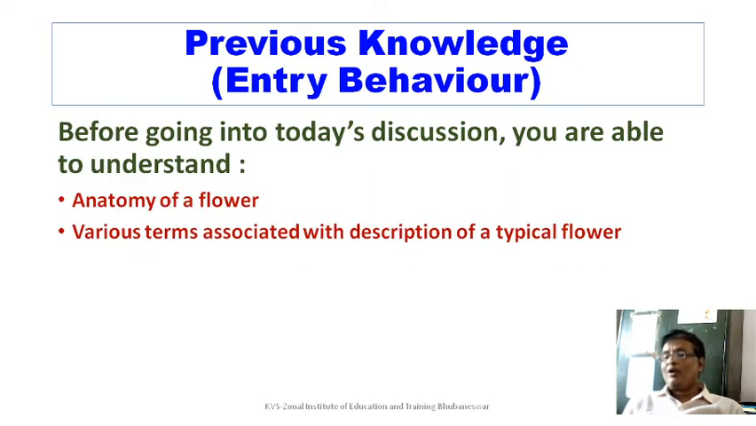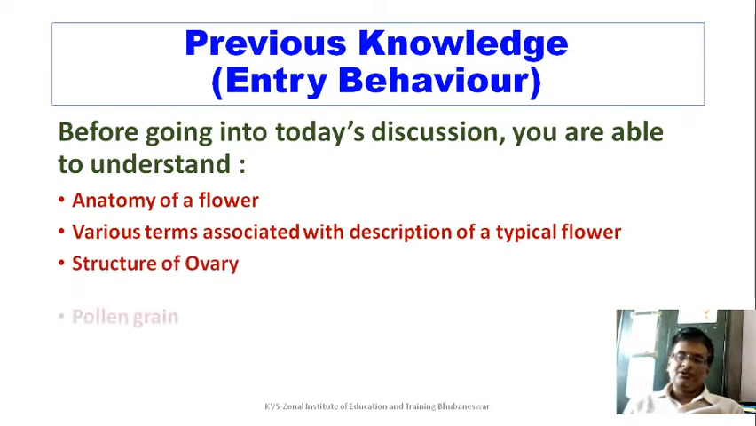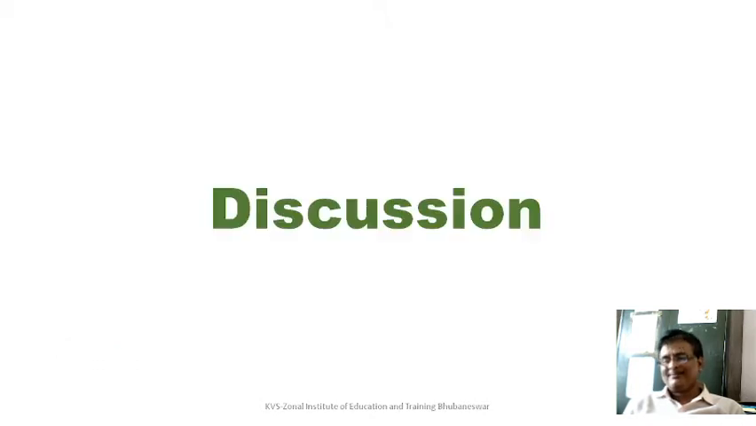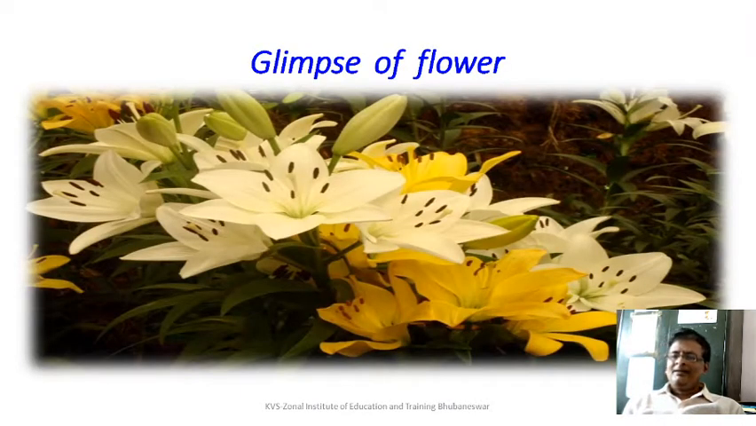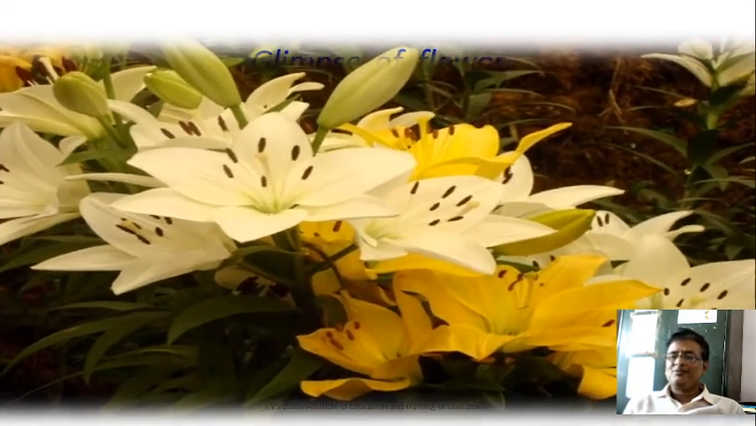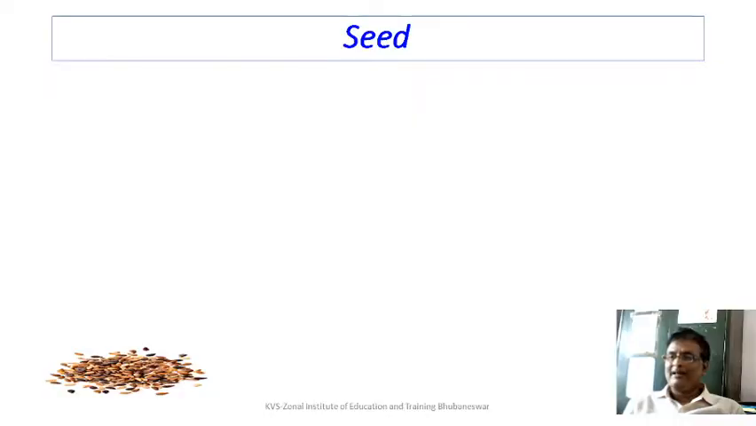Some information you already have, like you know about the structure of the flower, different terms associated, the structure of the ovary, the pollen grain and how pollination takes place. Flowers always cherish us. They're culturally, socially, religiously, aesthetically so very important to us and find their way into our homes, in our life in every possible way.